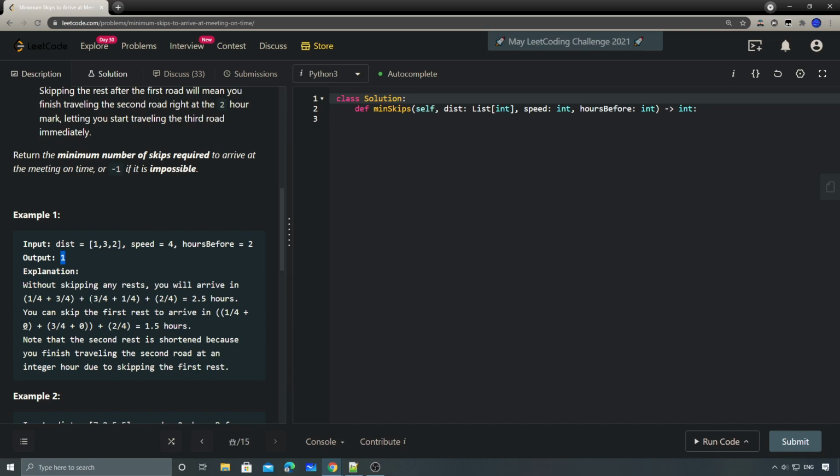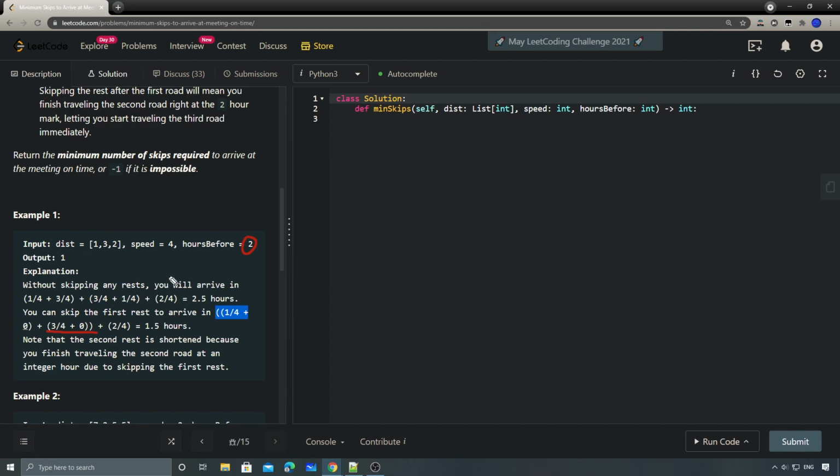We can skip between the second and the third road, and we can still travel all the roads within this 2 hour mark. Well, actually, in this example, it skips between the first one and second one.